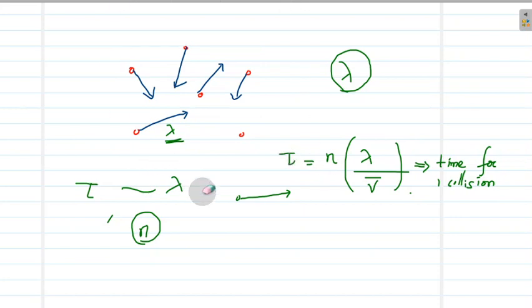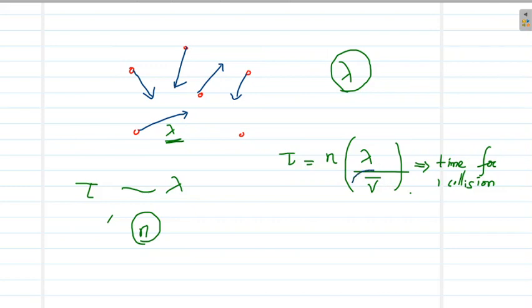So I will explain once again. If lambda is the mean free path, that means the distance traveled by an electron without getting a collision, or the distance between two successive collisions, then v bar is the average velocity. V bar is not drift velocity. We have to consider thermal velocity also while considering collisions.